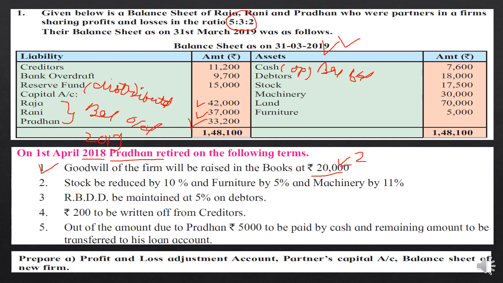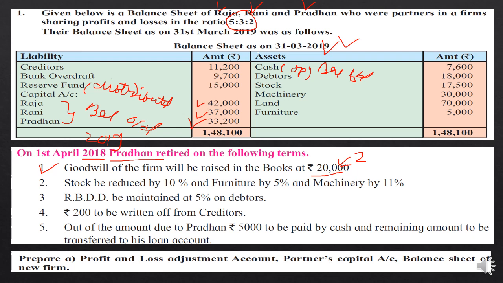So student, this goodwill belongs to all three partners, that is Raja, Rani and Pradhan. So it will be distributed in the old ratio, and write-off would be done in the gain ratio, but no write-off is given, so we will distribute in the old ratio of the partners. So remember this explanation, student.